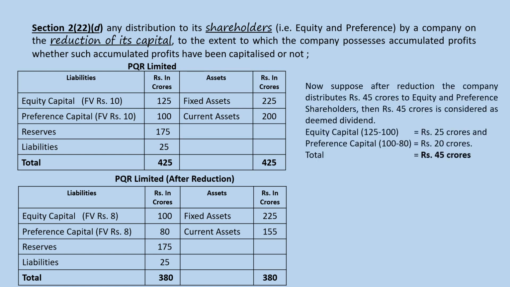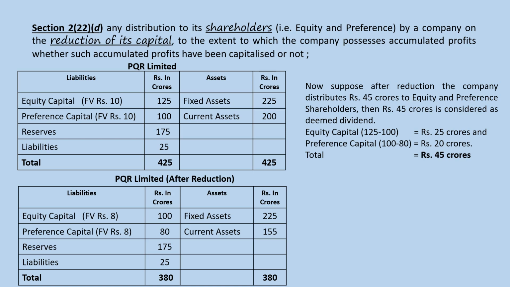Now suppose after reduction the company distributes rupees 45 crores to equity and preference shareholders. Then rupees 45 crores is considered as deemed dividend. How I got 45 crores: equity share capital reduces from 125 crores to 100 crores, that is 25 crores, and preference share capital reduces from 100 crores to 80 crores, that is rupees 20 crores, totaling 45 crores. If you go to see, my current assets also reduce by 45 crores, that is from 200 crores down to 155 crores.